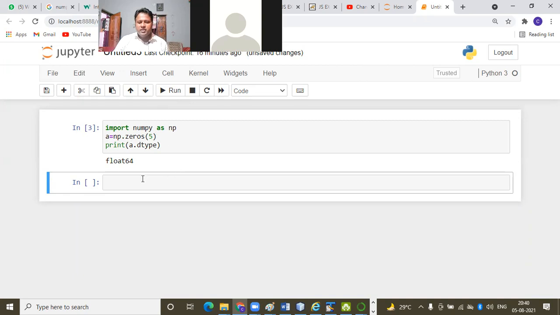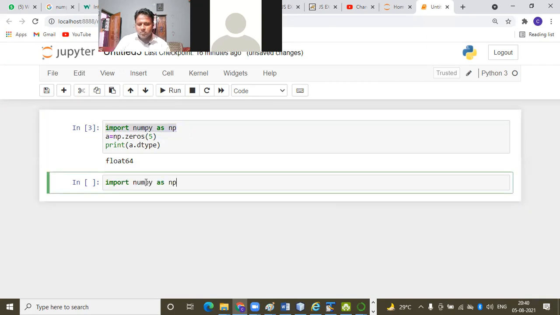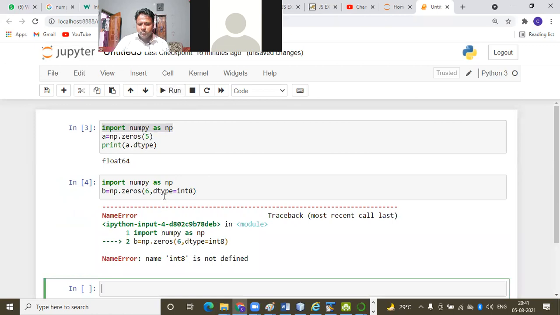If I pass here b is equal to np.zeros(6, dtype=int8), it shows int8 is not defined.